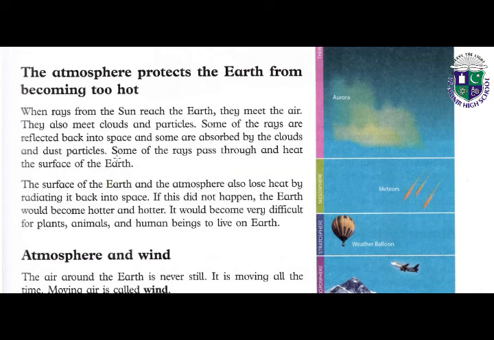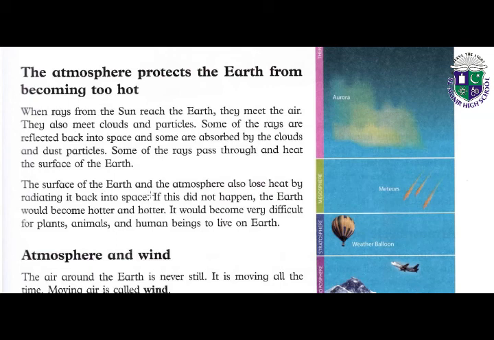So that's why we are protected from becoming too hot.